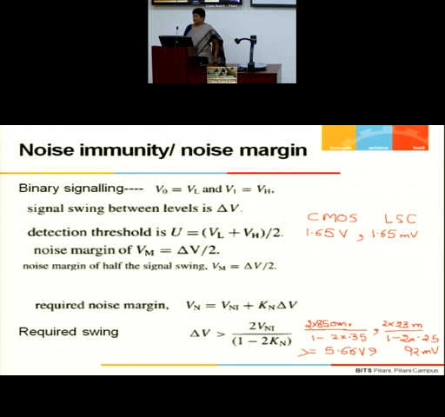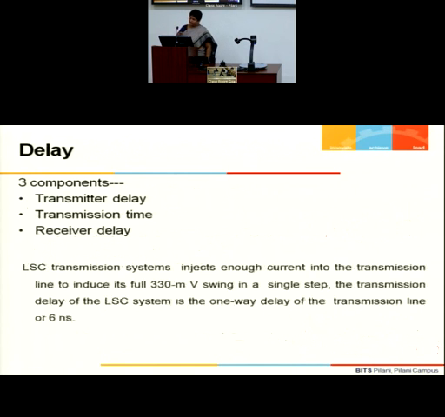Can you see that the difference you require is only 92 millivolts? If the signals are 92 millivolts apart, I can say this is a 0 level and that's a 1 level. At the same time, because your swing is also less, of the order of only 165 millivolts, sorry, milliamperes, 133 milliamperes minus 133 milliamperes, the signal swing is also very small. So the energy expended per bit is also very little.